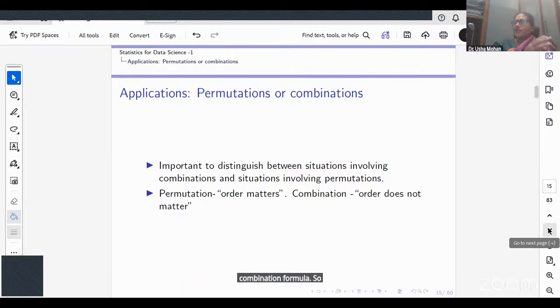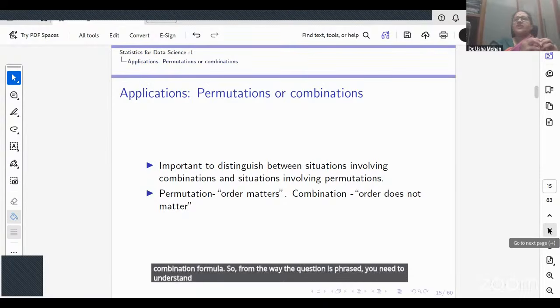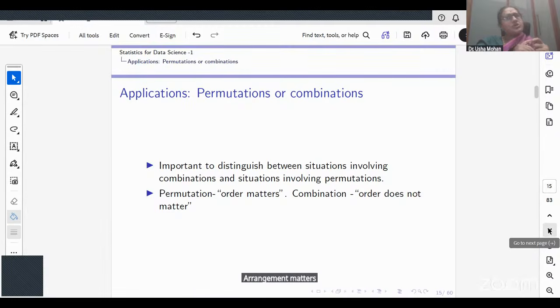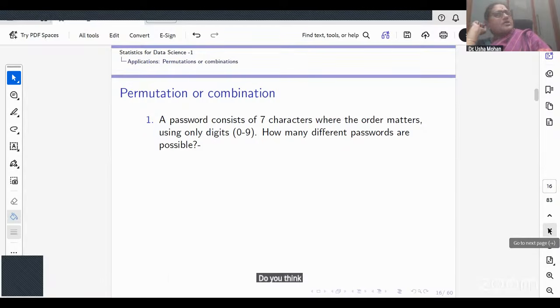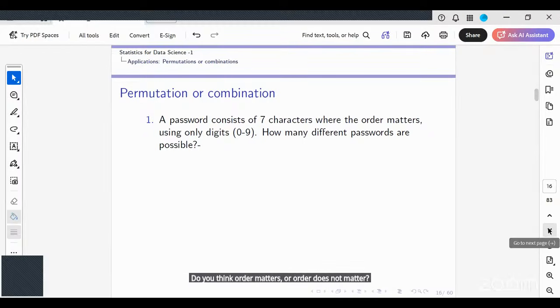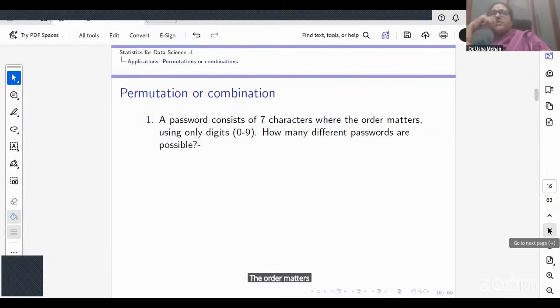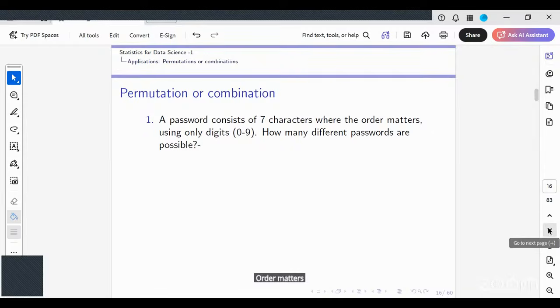From the way the question is phrased, you need to understand whether the order or arrangement matters or does not matter. Let's look at a few typical examples. Whenever you are asked to form a password, does order matter? Order matters. So would you use a permutation or a combination? Permutation.